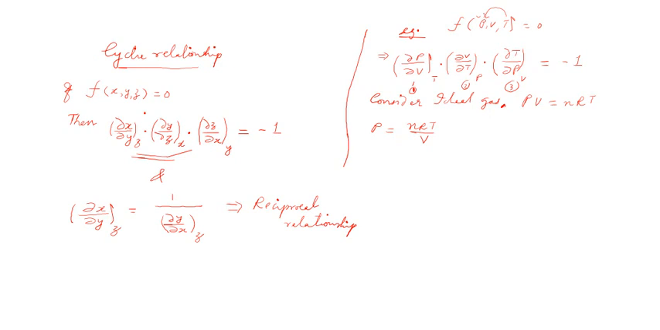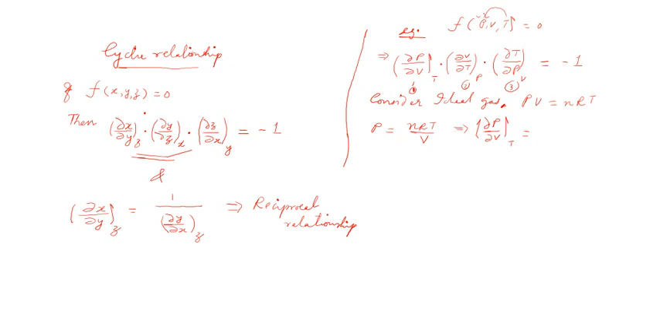Okay, fine. Now I want to get ∂P/∂V. So let me take ∂P/∂V from this equation, and of course I'm keeping temperature as a constant. So what will be that one? ∂P/∂V, so it will be ∂/∂V of nRT/V.